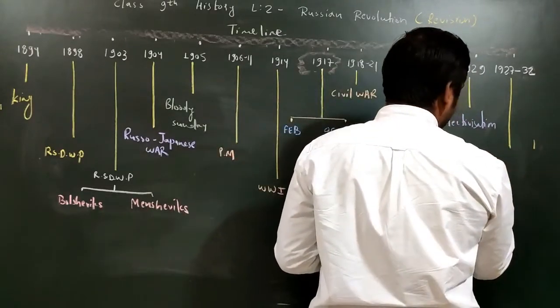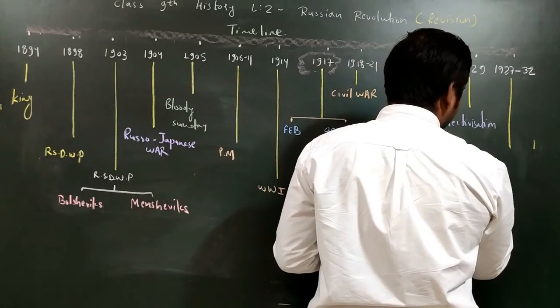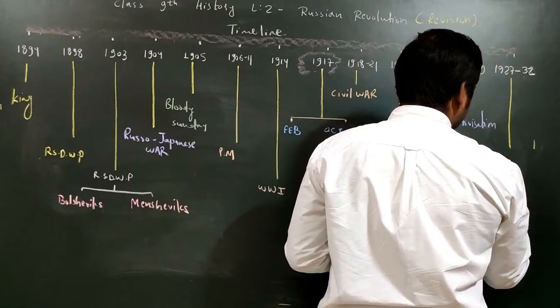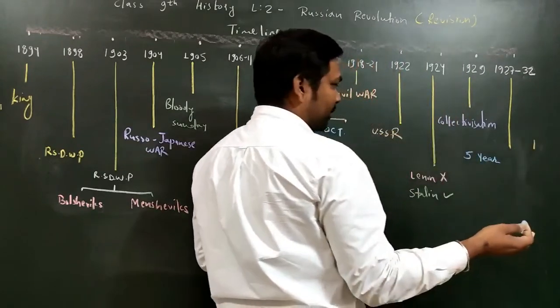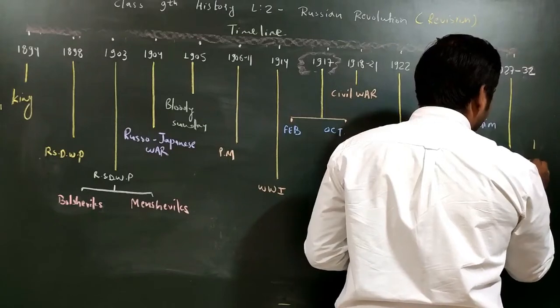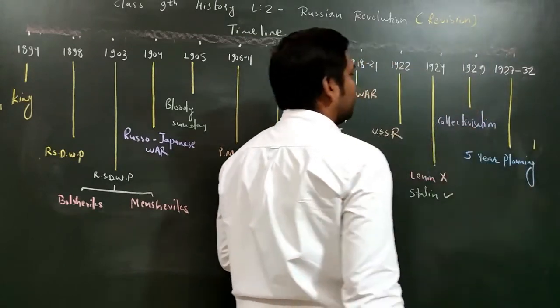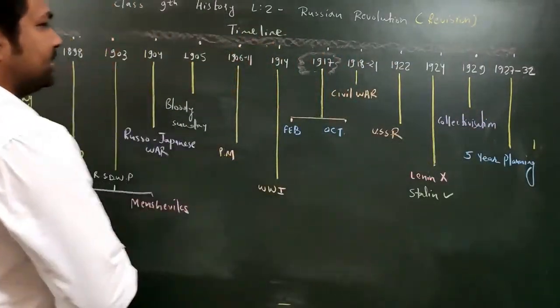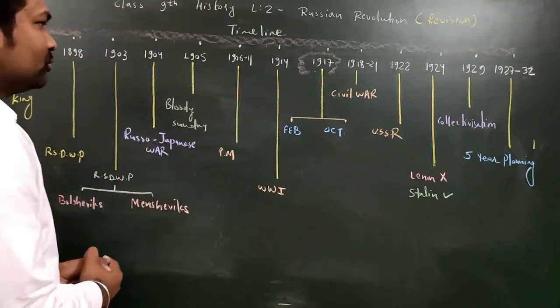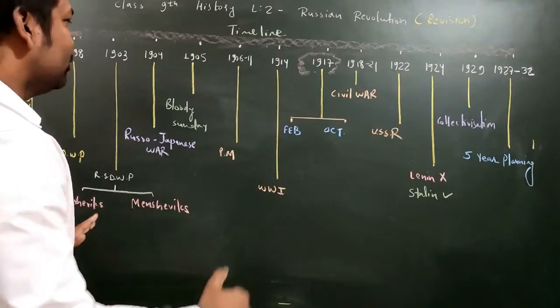So this was the most famous policy that was launched here, that is 5-year planning. And even India, when India gets independence, we will also follow the concept of this 5-year planning. So this is the complete chapter. We have to discuss one by one in detail, right? So just in short I am telling you everything.